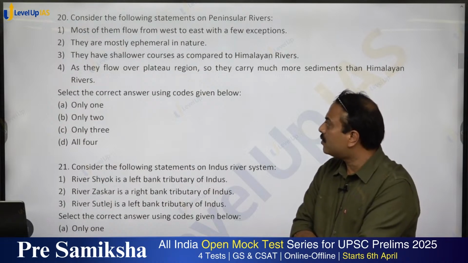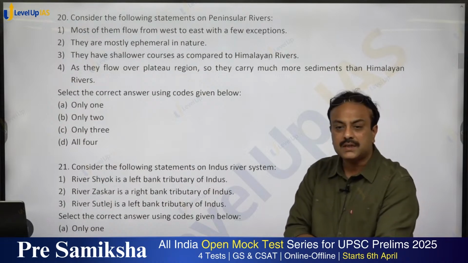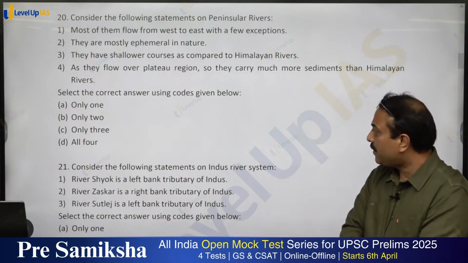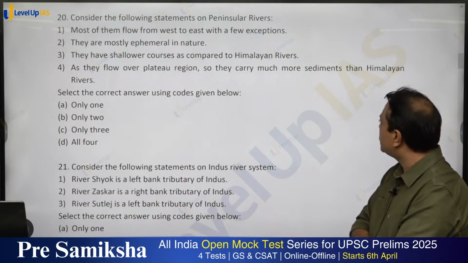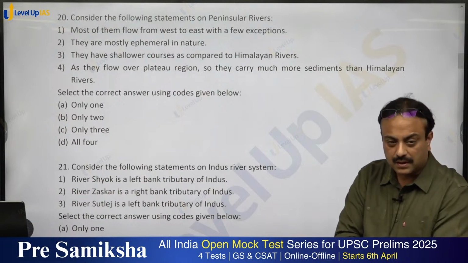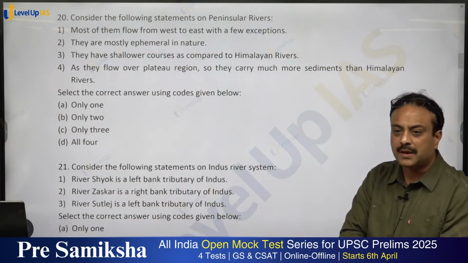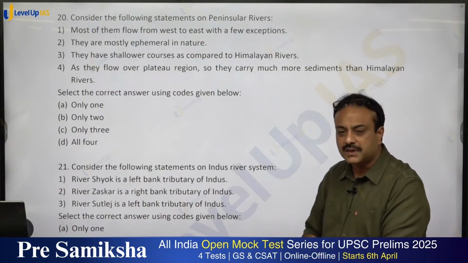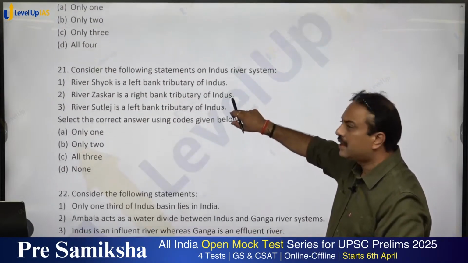They have shallower courses as compared to Himalayan rivers. The courses are comparatively shallow. As they flow over plateau regions, they carry much more sediments than the Himalayan rivers. Himalayan rivers are having much more sediments compared to peninsular rivers. So 1, 2 and 3 are correct. So only 3, option C for cat shall be the right answer.